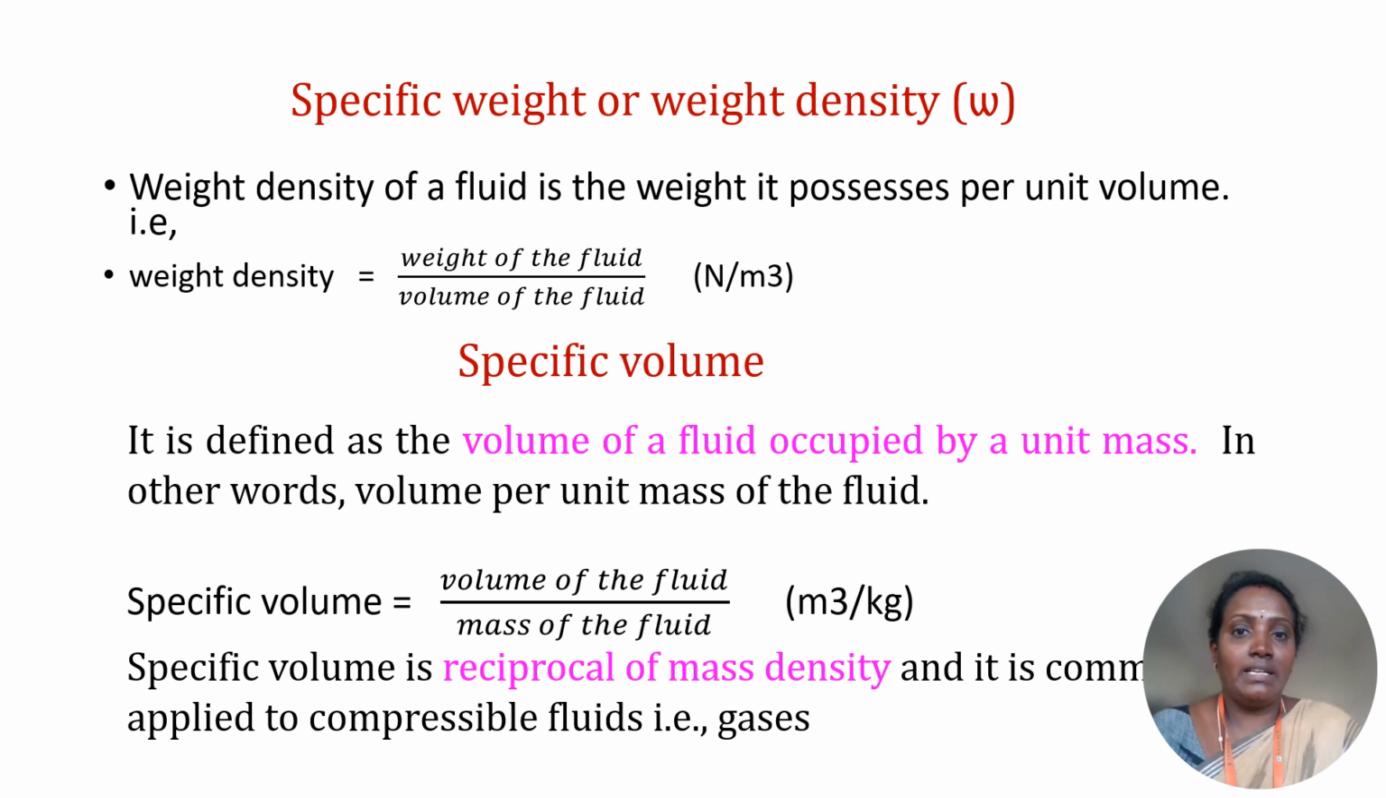Specific weight or weight density, w. Weight density of a fluid is the weight it possesses per unit volume, that is, weight of the fluid by volume of the fluid. Its unit is Newton per meter cube.